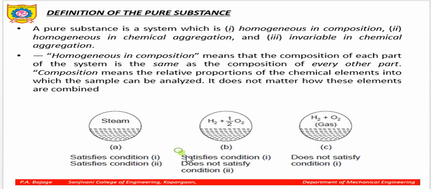It does not satisfy the condition because its composition is different. Next, gaseous H2 and O2 does not satisfy the above definition. So the basic definition of pure substance, that is homogeneous in composition, can be satisfied only by the complete formation of water into vapor.